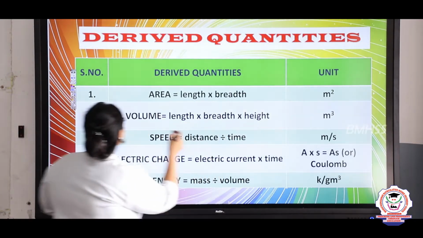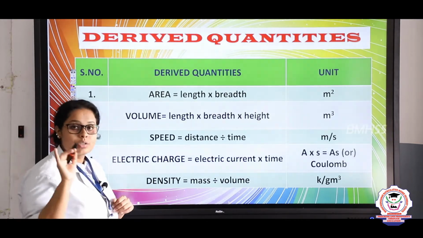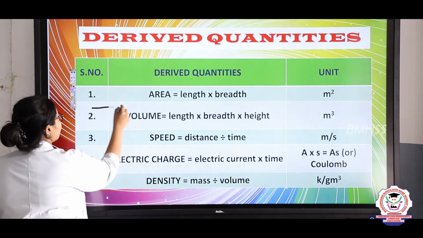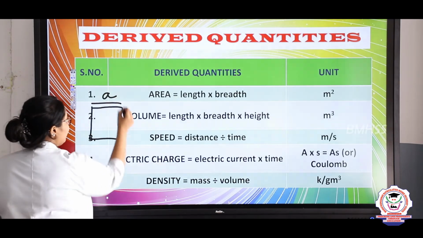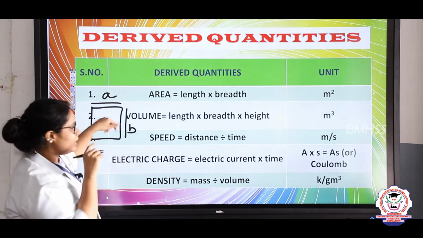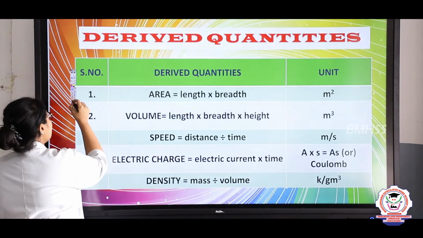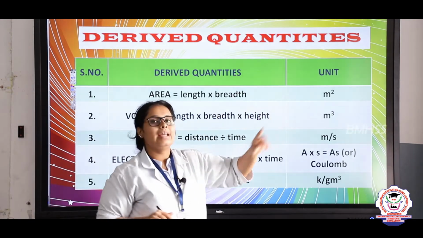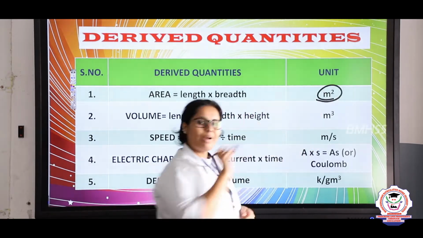Whenever you are taking a particular square, it will have some amount, or you can call it a particular area, that is A or B. This is only the area covered by a single instrument, right? That is why it is L into B, length into breadth, and that is why it comes as meter square.